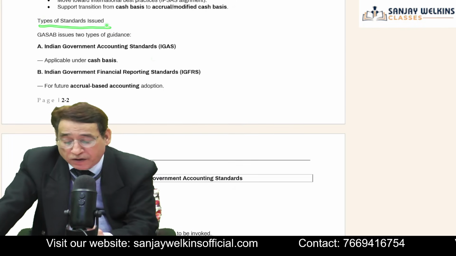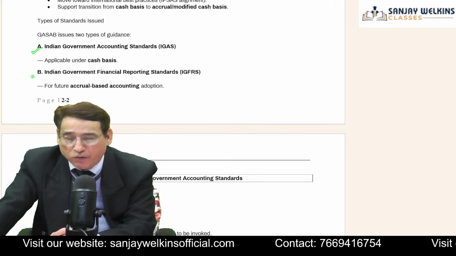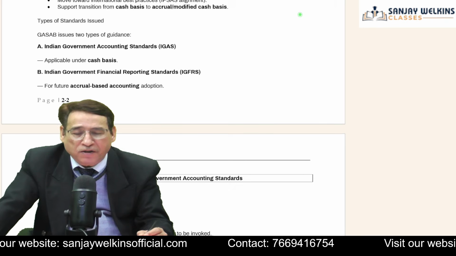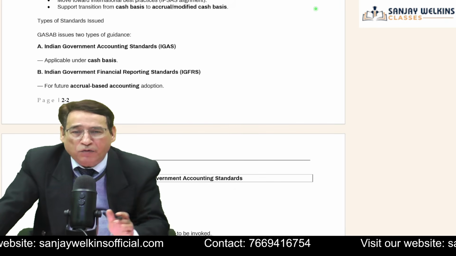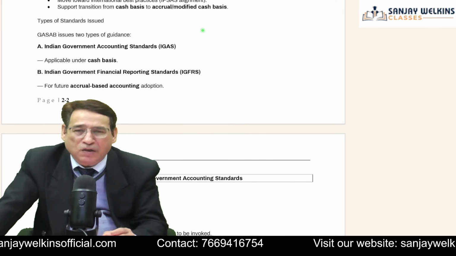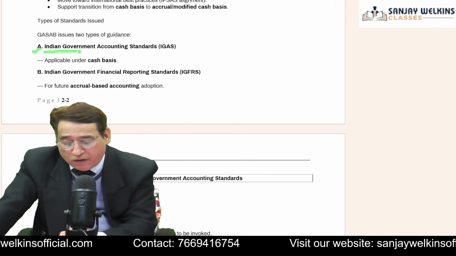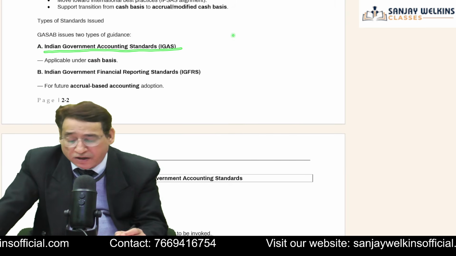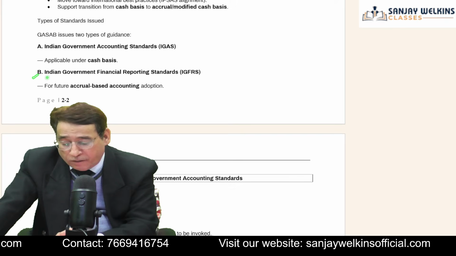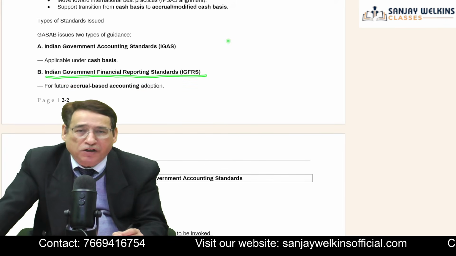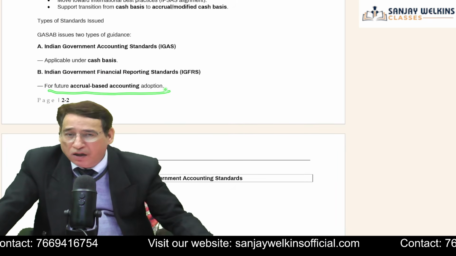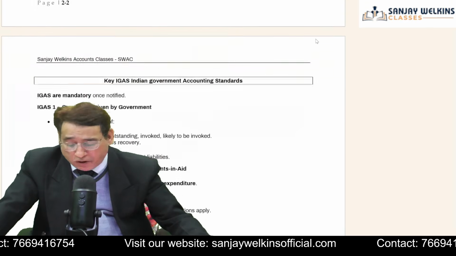Now, types of standard issued. There are two types of standard at this particular moment, as is the case in normal accounting. As you know, in normal accounting, we have two sets of accounting standards. One is the existing set of accounting standards, another one is, we call it Ind AS, which are compatible to international financial reporting standards. And similar is the case with respect to the government. There are some existing standards, we call them Indian Government Accounting Standards, IGAS, and these are applicable under cash basis, that means under the present accounting. But in future, Indian Government Financial Reporting Standards will take place. They are compatible to international accounting standards, and they are basically accrual based. Is it clear to you? Lots of MCQs have been asked on this particular part.